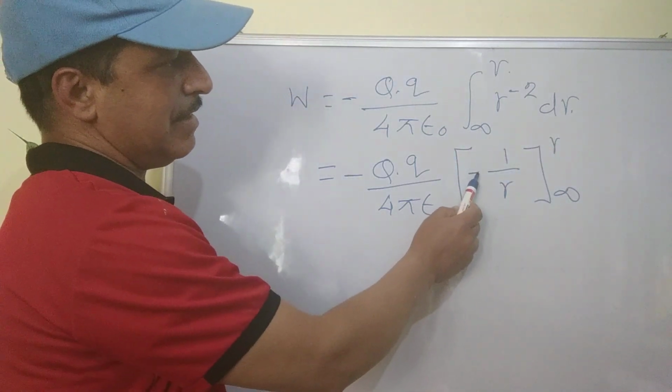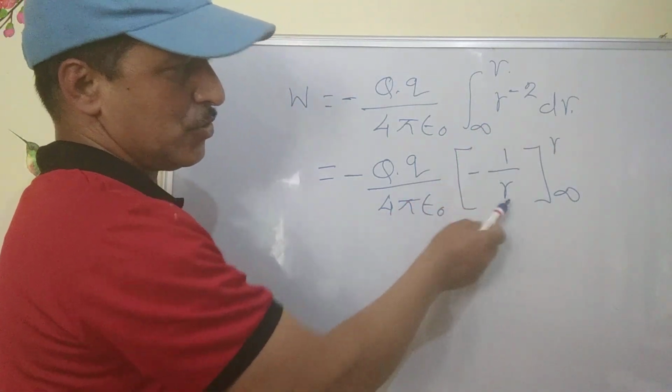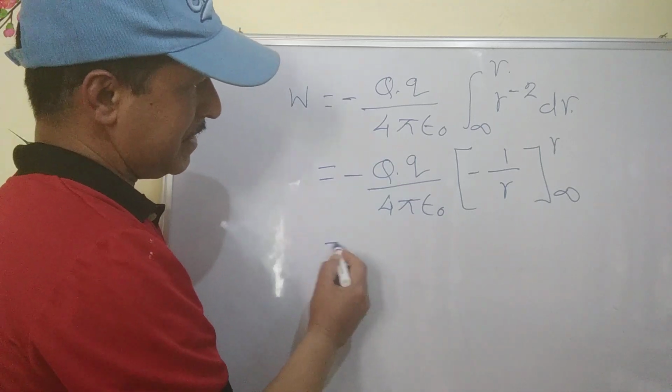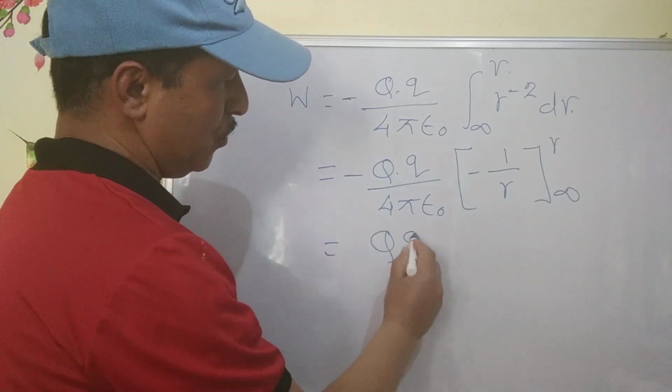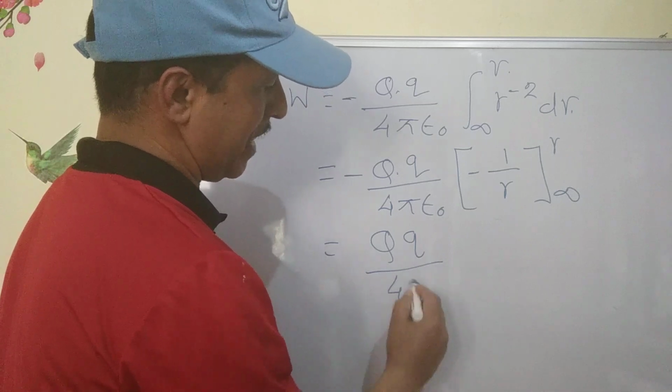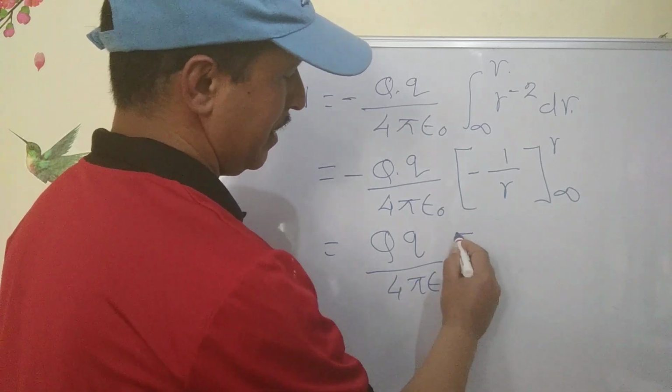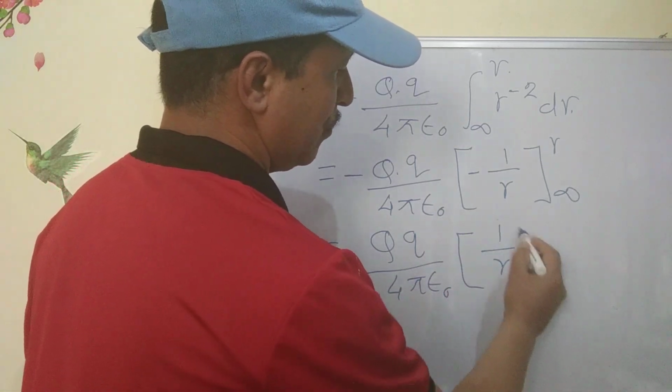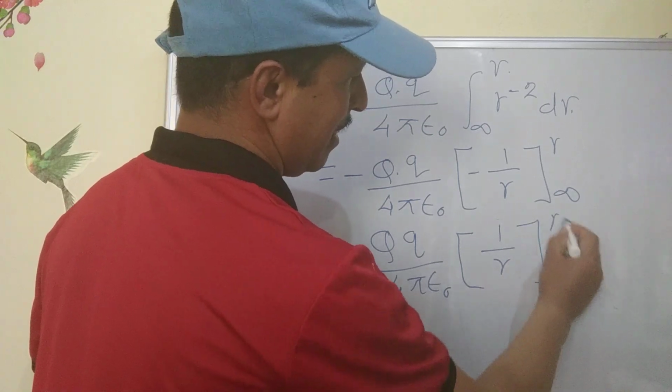This is the integration of r to the power minus 2. This is equal to Q q upon 4 pi epsilon 0 into 1 upon r between infinity and r,